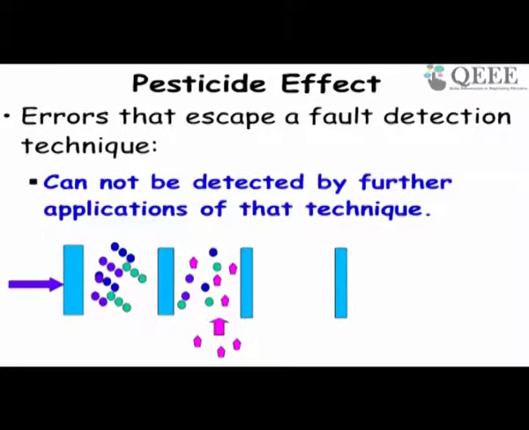The bugs that escape one testing will not be detected by further application of that testing technique. So let's say you do unit testing and some bugs will escape unit testing, or let's say path coverage testing, and some bugs escape the path coverage testing. But doing a thorough path coverage testing again will not really detect those bugs. You will have to use combinatorial testing or something.